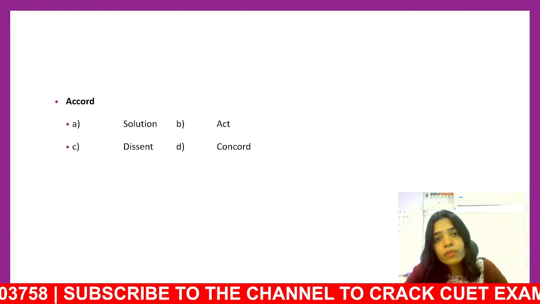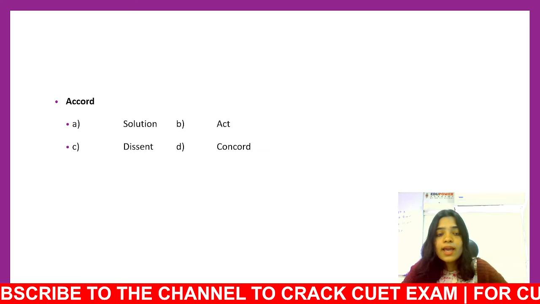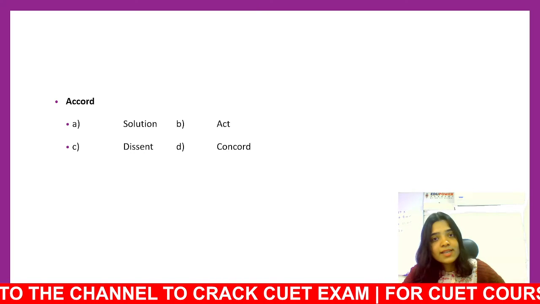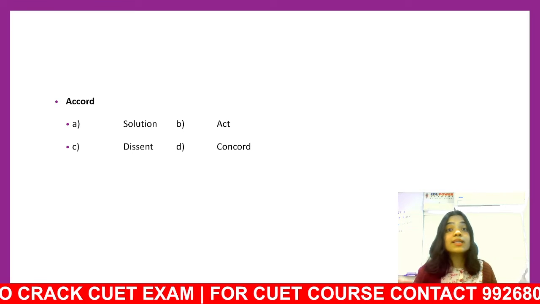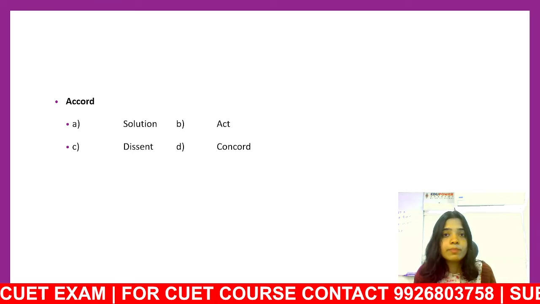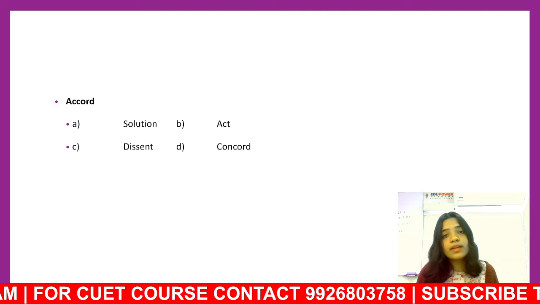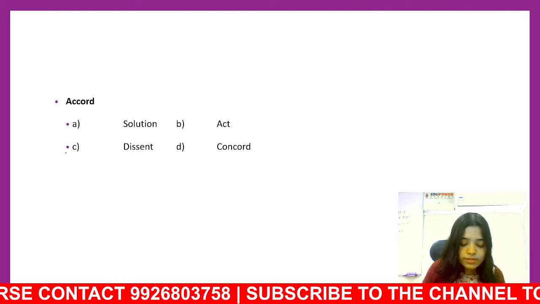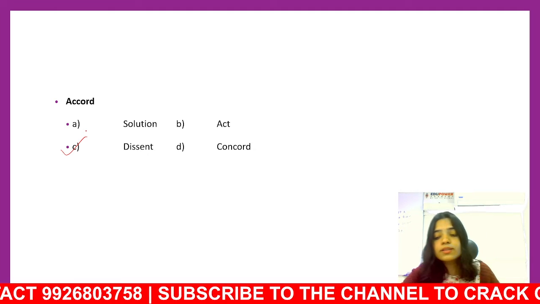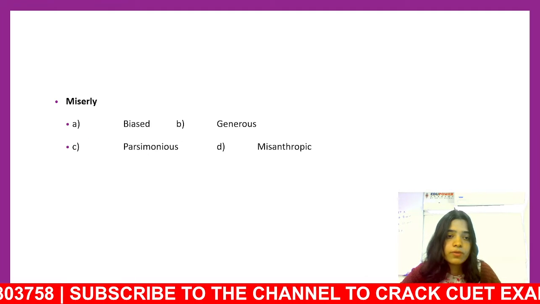Be very careful when you're marking antonyms. Can accord be dissent? Yes. So, when you agree on something, you accord on it. But when you disagree, when there's disagreement between people, then it's dissent. So, can the antonym of accord be dissent? Of course it can be dissent. Okay, so we'll go with the dissent option. Let's move on to the next slide.